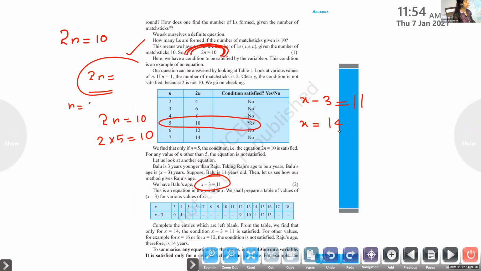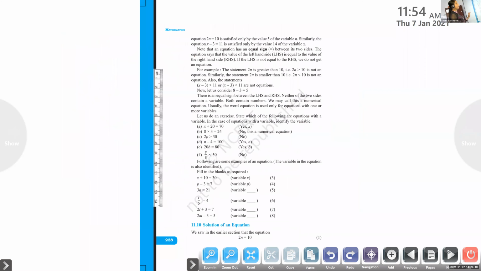Clear? Okay, ma'am. Now, we have one exercise here. First one is, x plus 20 equal to 70. Which is the variable here, children? X. X is the variable.